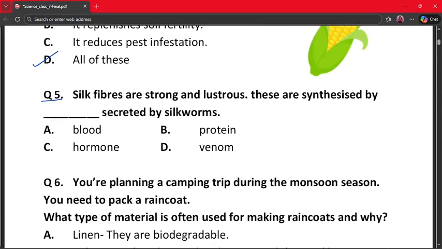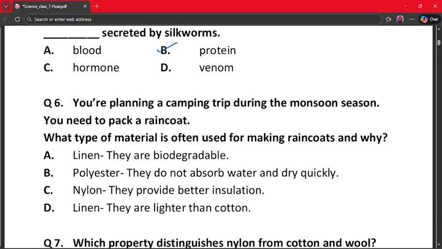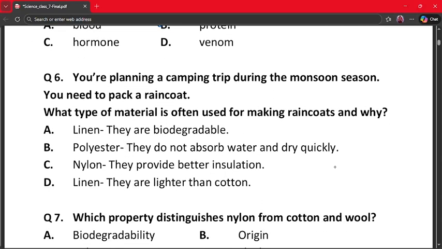Silk fibers are strong and lustrous. These are synthesized by dash secreted by silkworms. A. Blood, B. Protein, C. Hormone and D. Venom. The correct answer is protein, because silk is produced by silkworms. They secrete a protein substance, and this protein hardens to form silk fibers. Blood, hormones or venom are not involved, so protein is the correct answer. Our next question is question number 6.